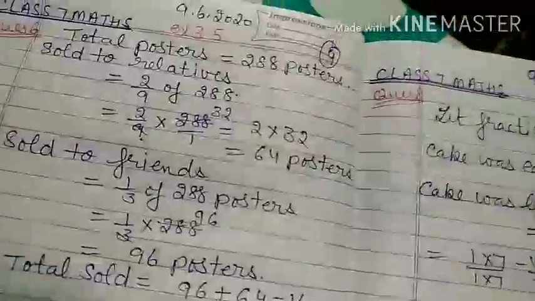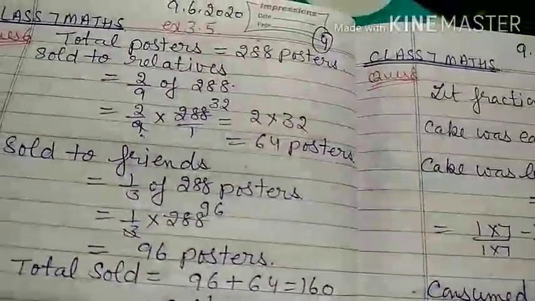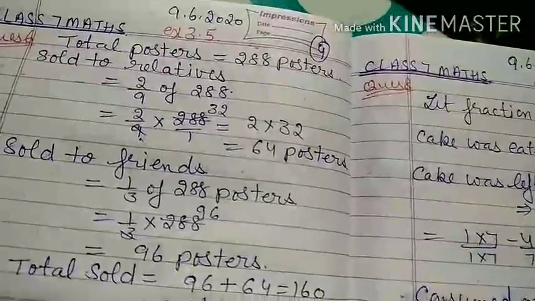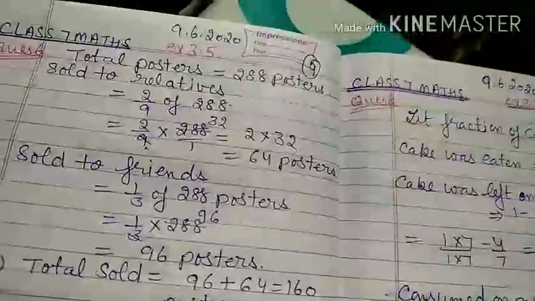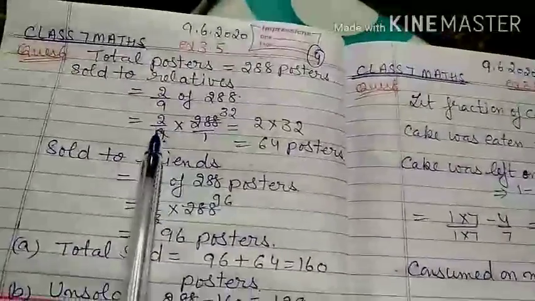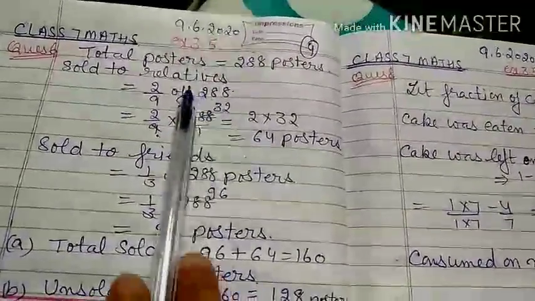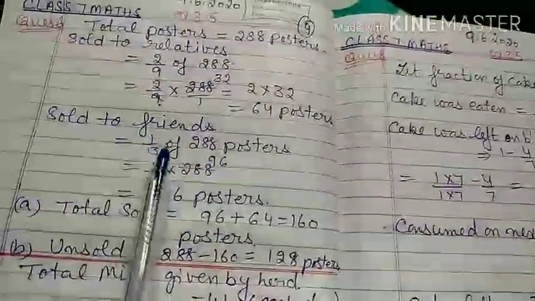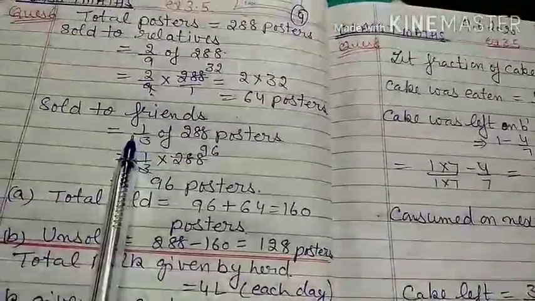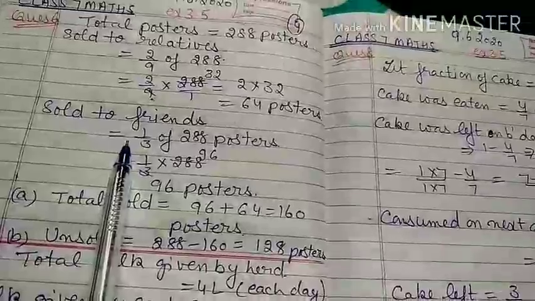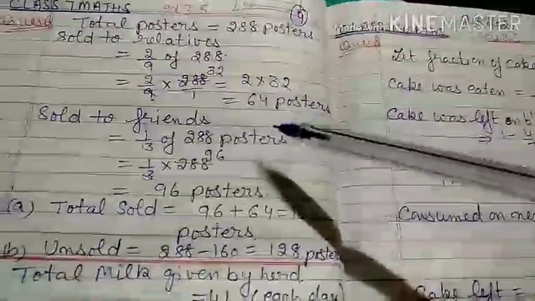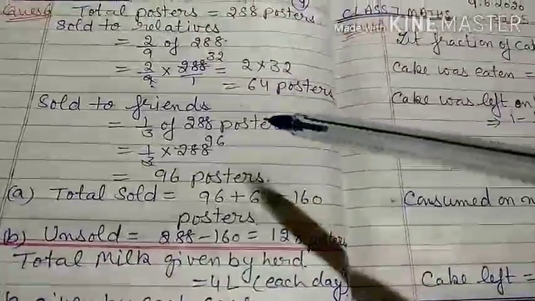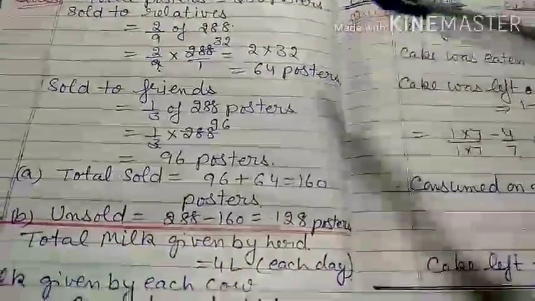Now your sixth question is, Shivani had 288 posters. She sold 2/9 of the total posters to her relatives and 1/3 of the total posters to her friends. How many posters were sold to both her relatives and friends? You have to find how many total posters were sold to friends and relatives, and how many were left unsold.